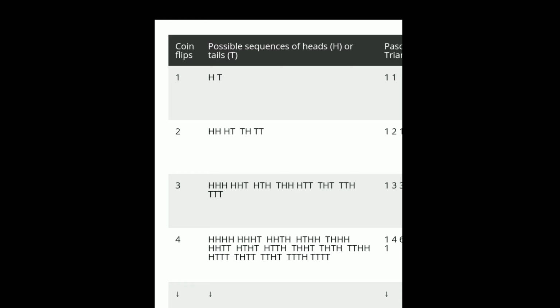It has been proven that this trend holds for all numbers of coin flips and all the triangle's rows. According to George E. P. Box in statistics, for experiments with a large number of coin flips, the binomial distribution is a reasonable approximation of the normal distribution, the fundamental bell curve distribution used as a foundation in statistical analysis. This approximation significantly simplifies the statistical analysis of a great deal of phenomena.